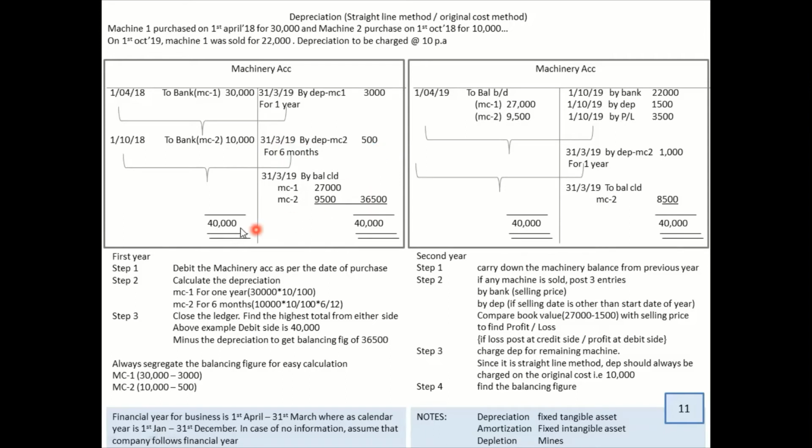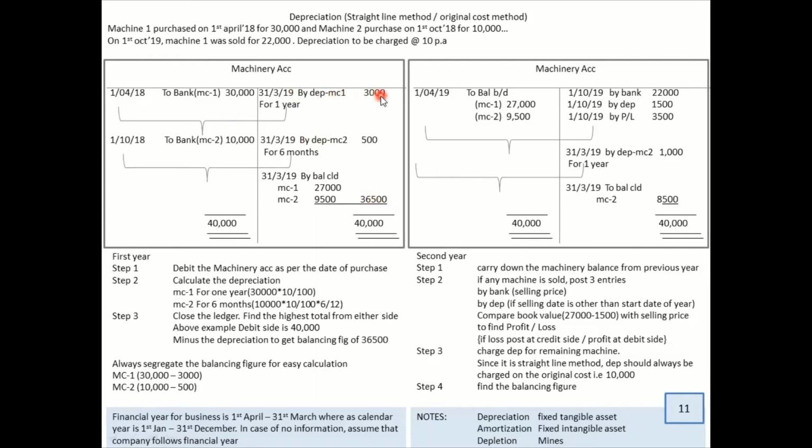Once that is done, you have to close your ledger, what we call tallying. When you're tallying the ledger, you will see 30 plus 10 is 40. I'll write 40 on both sides, and whatever is the difference, I have to write it over here: 36,500. Whenever you're doing this particular sum, I always advise students to break up this difference of 36,500. It's very simple to do that.